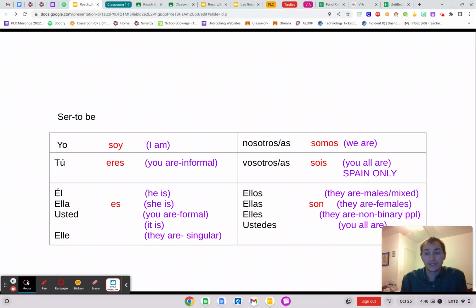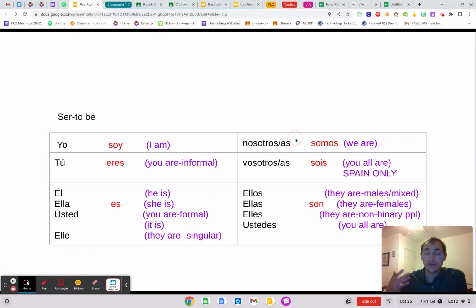So we first need to learn and remind ourselves of these subjects and verbs for to be. So first one we have is yo soy, I am. Tú eres, you are. Él, ella, usted, or ella, es. All of those go with es. Usted, remember, is the you are formal, or the you in the formal. Ella is for like they are singular. Others could say it is. I prefer the they are.